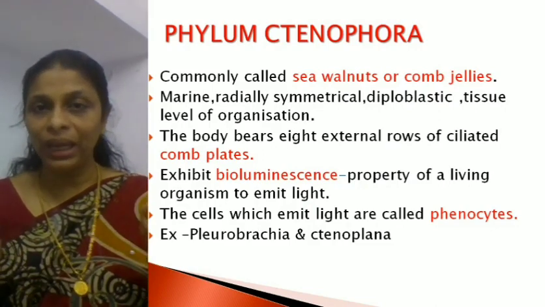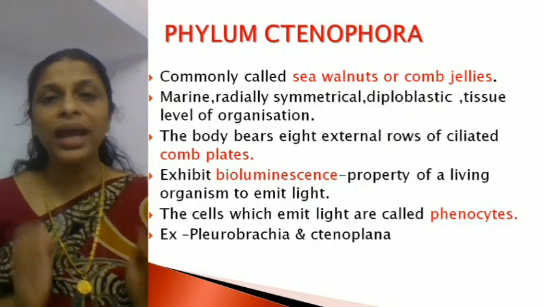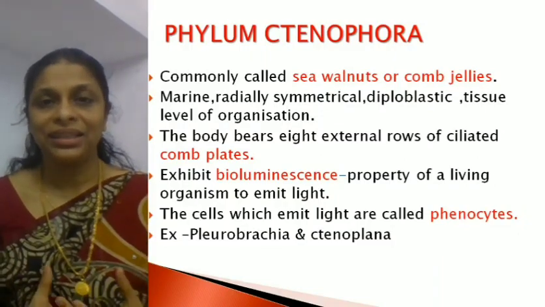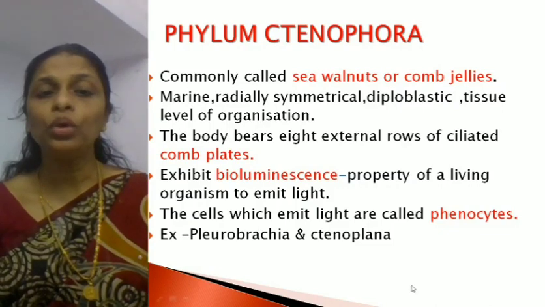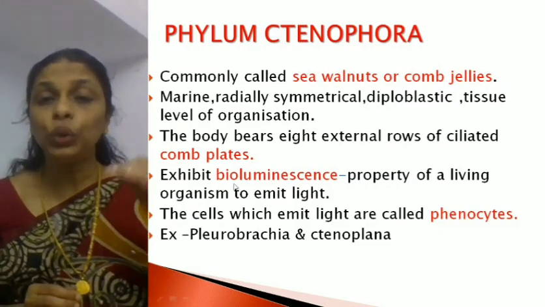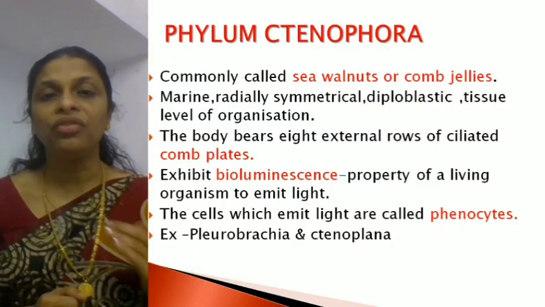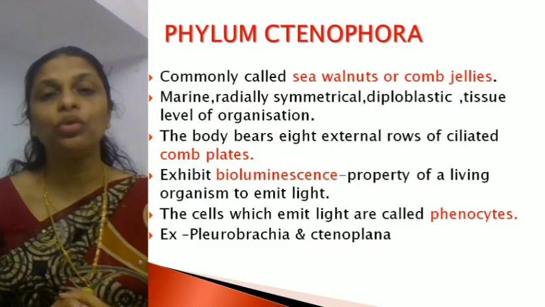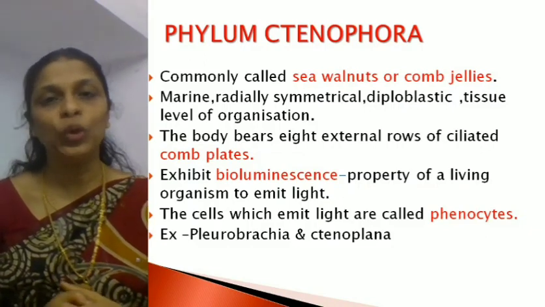Glowworms have the ability to emit light, and that property of the living organism to emit light is called bioluminescence. So bioluminescence is a unique feature found in phylum Ctenophora. All the members of this phylum exhibit bioluminescence.